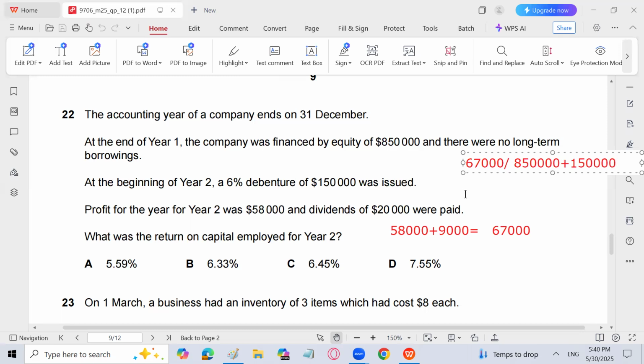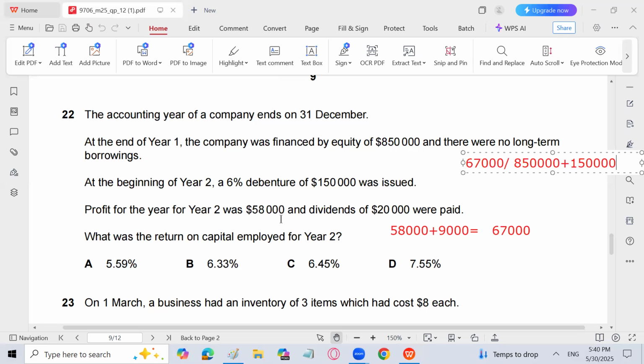That is the return on capital employed ratio for year 2. So let's calculate that. 8,50,000 plus 1,50,000 is basically 10 lakh. So 67,000 divided by 10 lakh into 100.